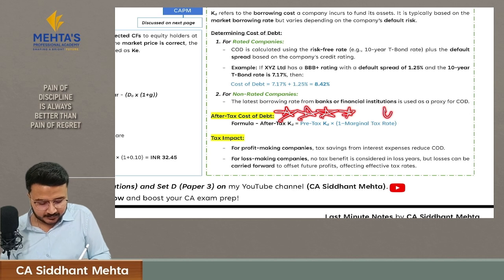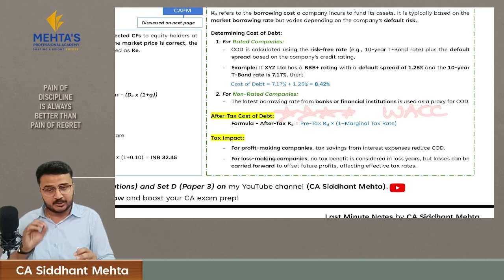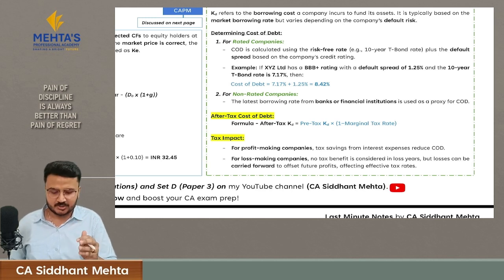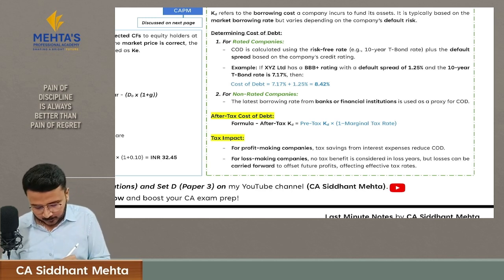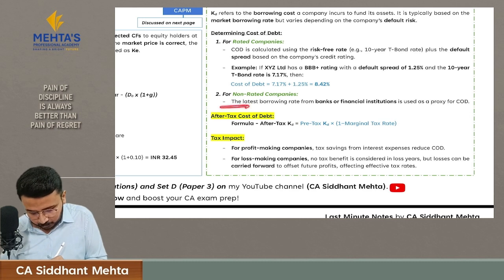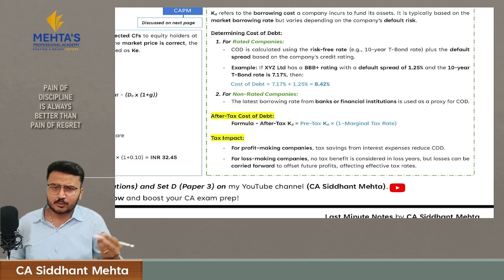While calculating WACC, the majority of students make mistakes in this, and there is going to be a question on WACC calculation. The one mistake the majority of students make is that they consider the cost of debt while calculating WACC. No, my friend, you have to consider the after tax cost of debt. Why do you consider the after tax cost of debt?